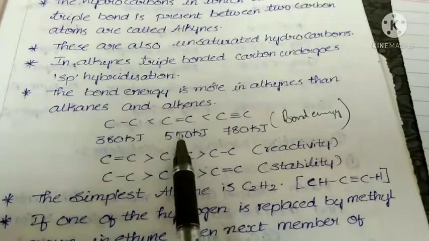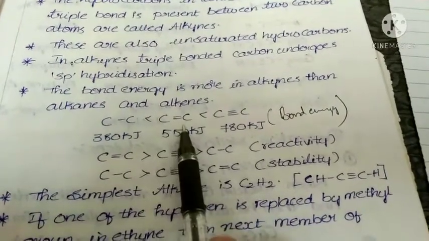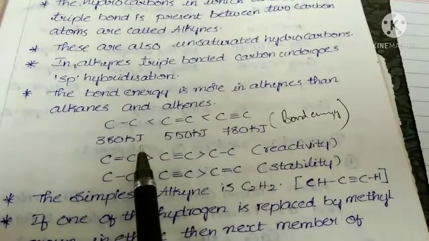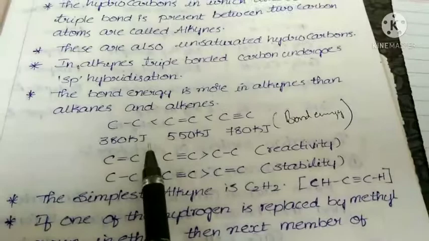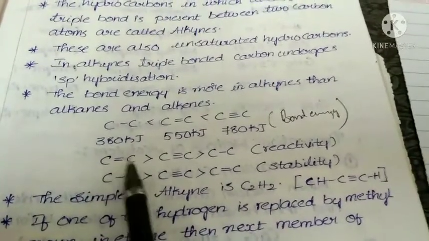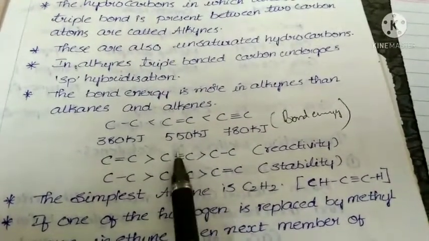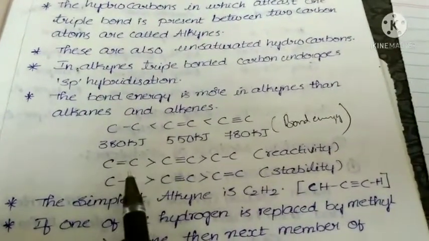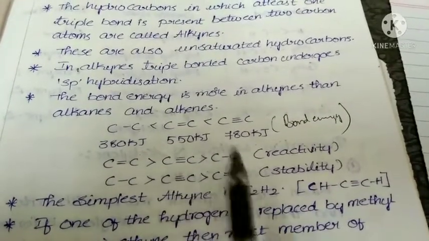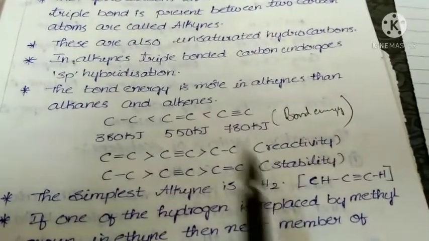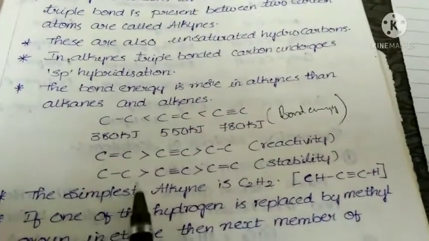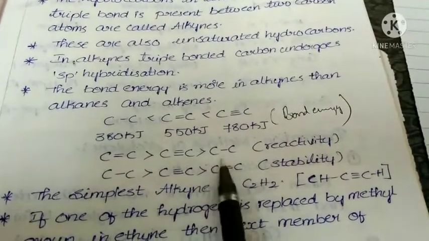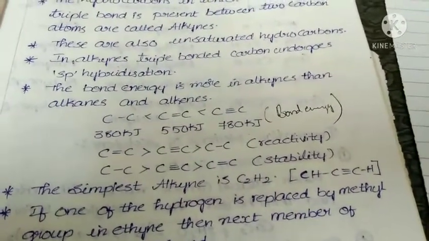So what is the point here? In alkenes only 1 pi bond is present, so it can be broken easily, so the reactivity will be more. So alkenes are more reactive than alkynes. These are more reactive than alkanes. So the reactivity order is enes more than ines, more than anes. Stability means reverse order. That means alkanes are more stable than alkynes. These are more stable than alkenes. I hope you understand. Next point.